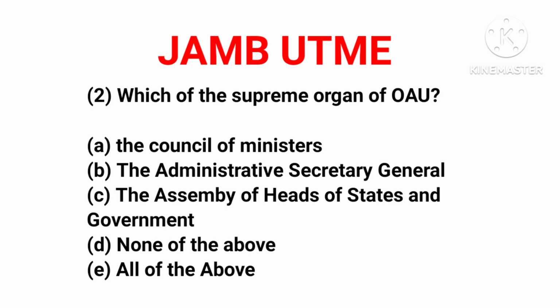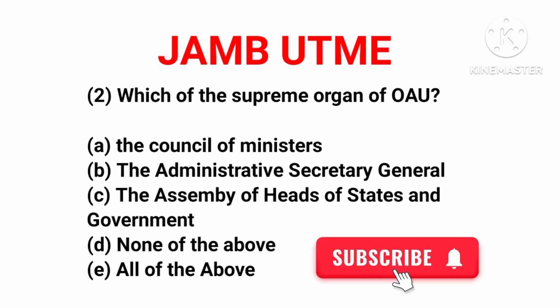Okay, the Assembly of Heads of States and Government. This is the supreme organ of the OAU, and what they do is that they meet annually, meet every year to discuss African concerns. Okay, discuss things that concern Africa. This is the highest organ of the OAU. Okay, now let's move forward.